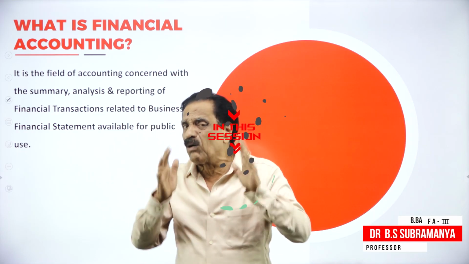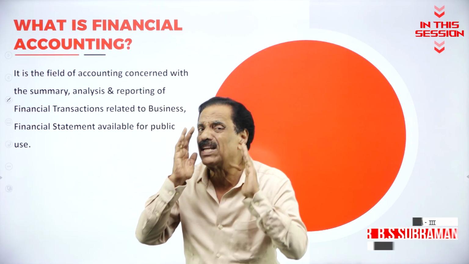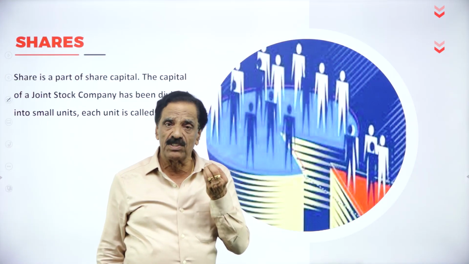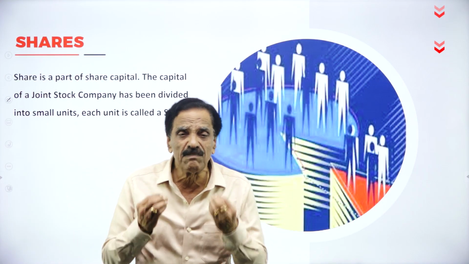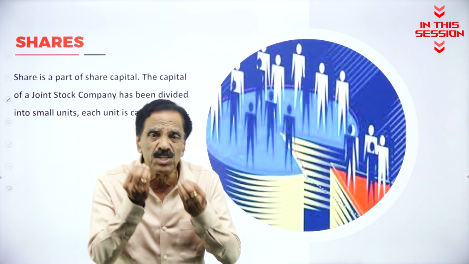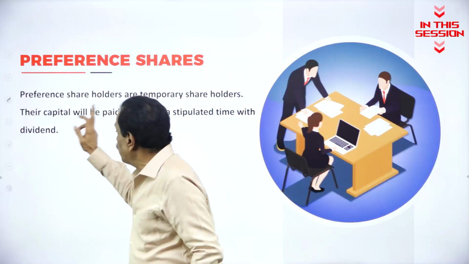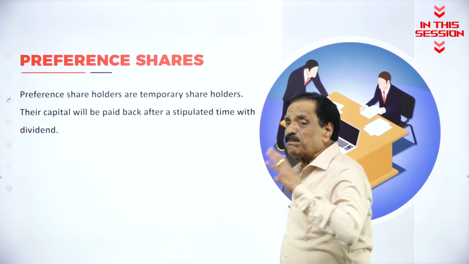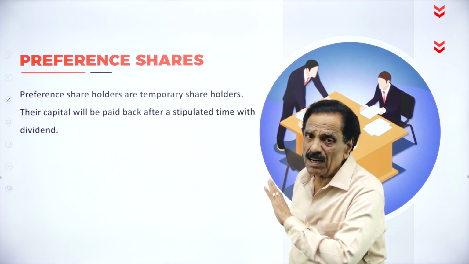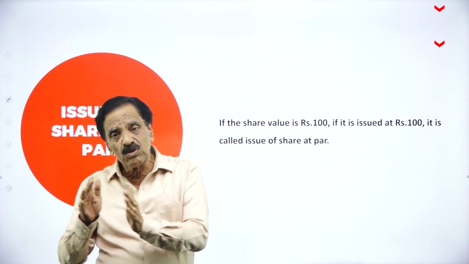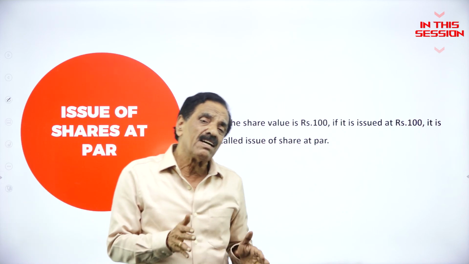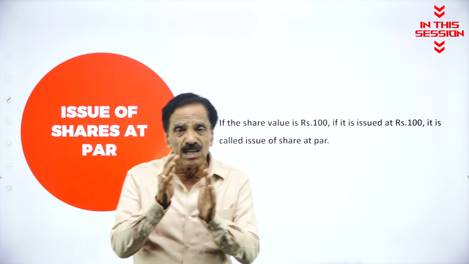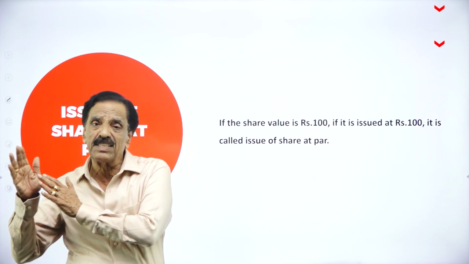Financial management all deals with the transaction of finance only. The capital of a joint stock company has been divided into number of units. Each unit is called a share. Current shareholders are temporary shareholders, not permanent shareholders. A 100 rupees share issued at rupees 100 is a share at par. If the share value is rupees 10 and issued at rupees 10, it is a share at par.